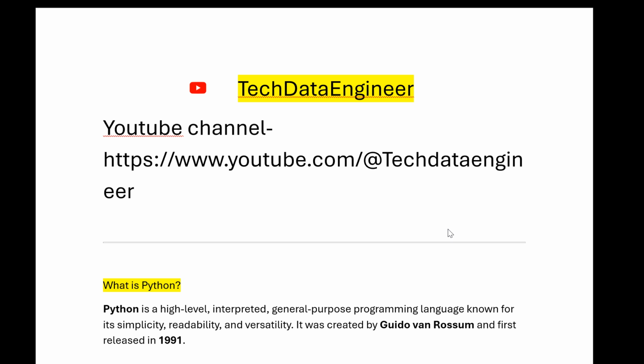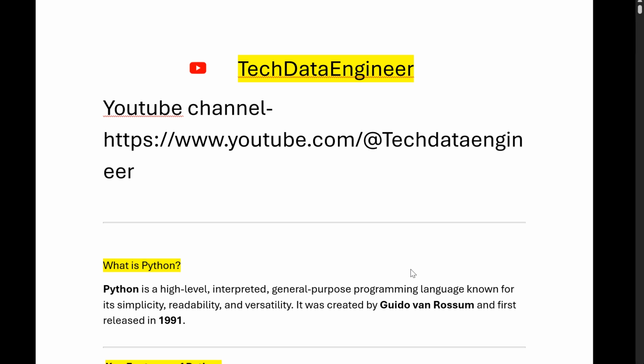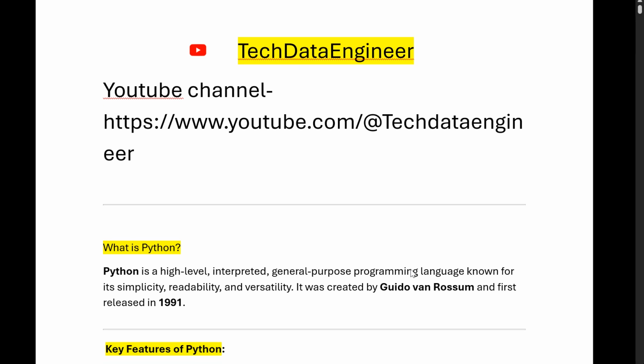So what do you mean by interpreted? Interpreted is something where we can go line by line instead of compiling the entire code. It was created by Guido van Rossum in 1991. So this is the simple introduction for Python.